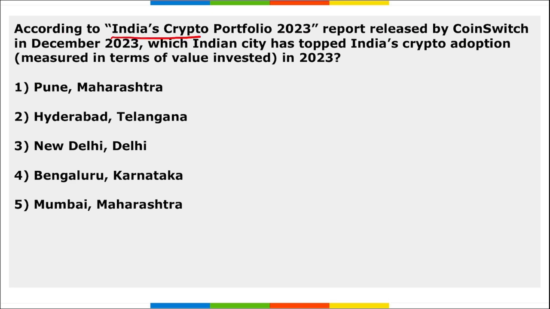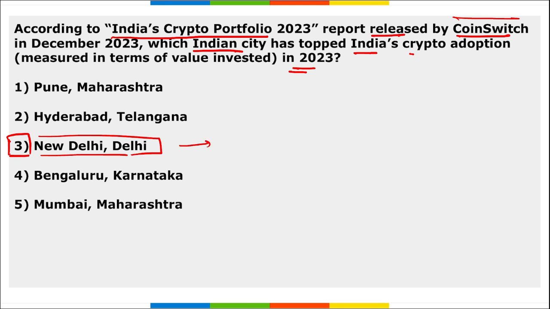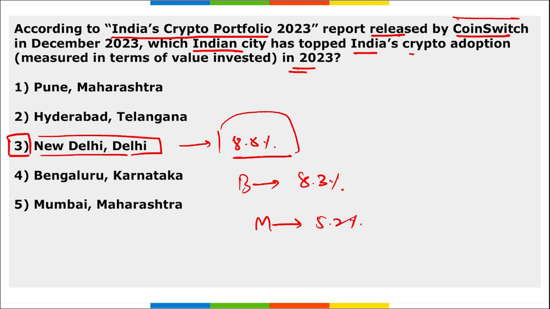Next, India's crypto portfolio 2023 report released by CoinSwitch in December. Which Indian city has topped the India's crypto adoption in 2023? Remember, it is New Delhi. Right? It has topped India's crypto portfolio 2023 data released by CoinSwitch. Correct? Take a note of it. Here it was around 8.8% of the total investment from India, followed by Bangalore on 8.3%, Mumbai 5.2%.